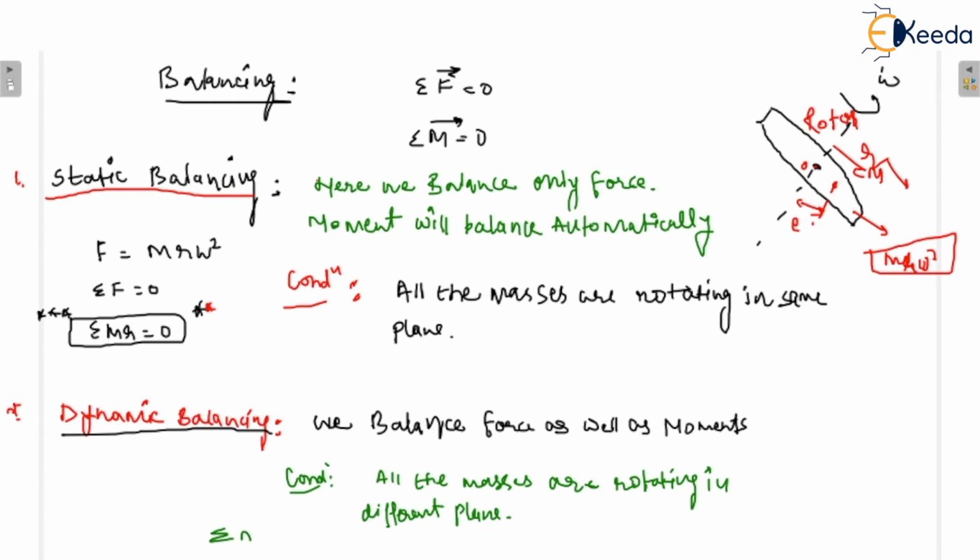So what is the mathematical condition? That would be summation of m r l is equal to 0. This is a very important relation. You must remember this. Let me write it clearly here: summation of m r l is equal to 0. Okay, so this is the equation for dynamic balancing mathematically. I hope you understand the types of balancing as well as the introduction of balancing.